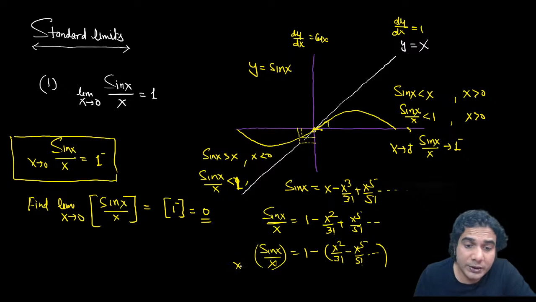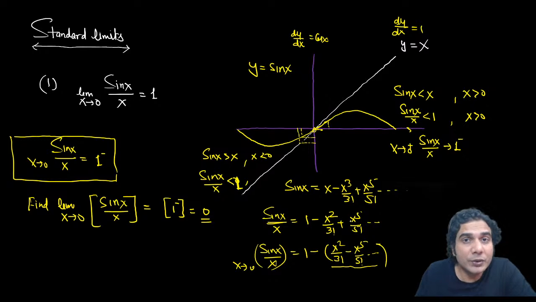And when x approaches 0, the dominant term will be x squared, because the higher powers will be very, very small compared to x squared, all right. If we need the sign of this quantity, yes, it is approaching 0, but we want to know whether it is 0 plus or 0 minus, okay? Because if it is smaller than 0, then the overall limit will be 1 plus, and if it is more than 0, that means 0 plus, then the overall limit will be 1 minus, all right?